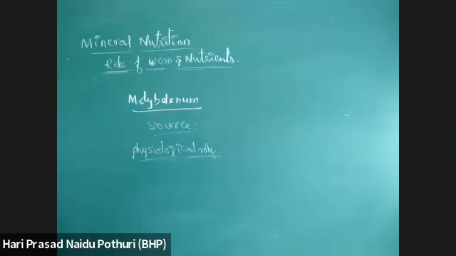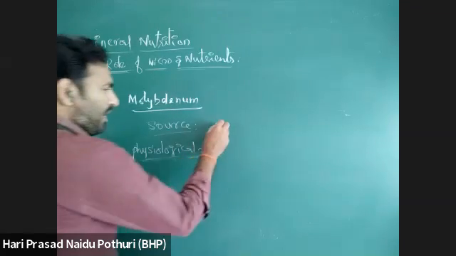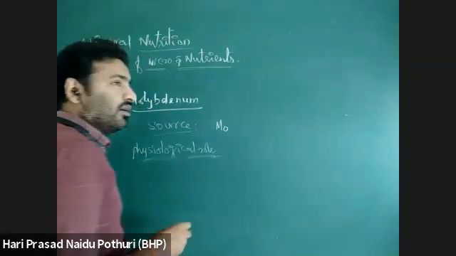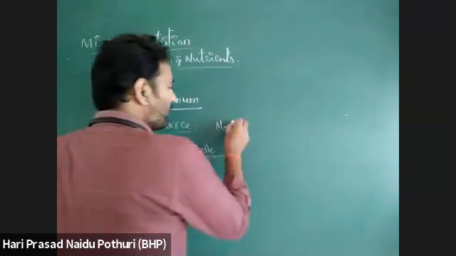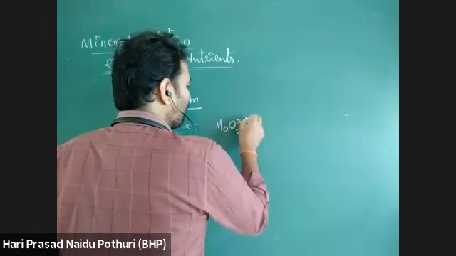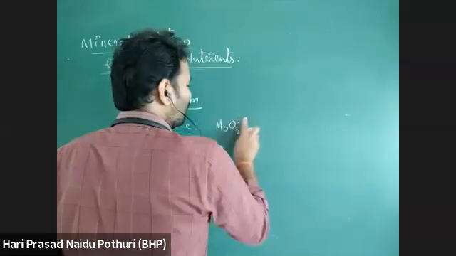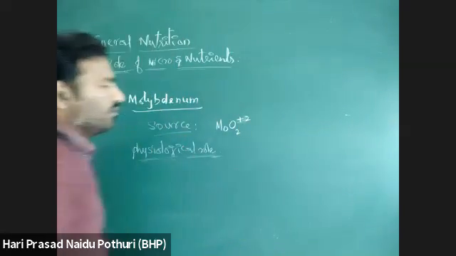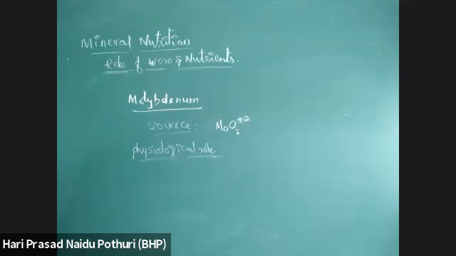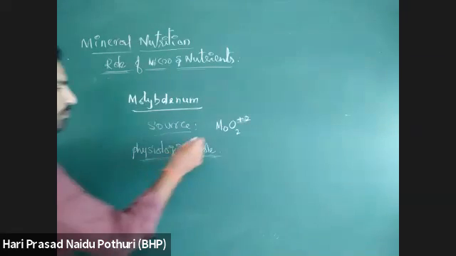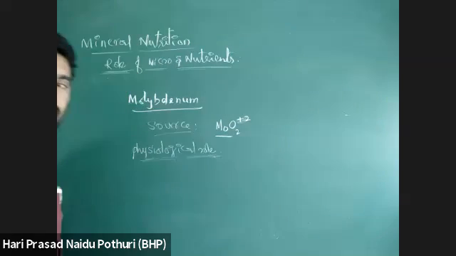Molybdenum. It is absorbed by the plant in the form of molybdenum oxide ion, MoO2 2+. This is the absorbable form of molybdenum to the roots of the plant. Then write a physiological role.